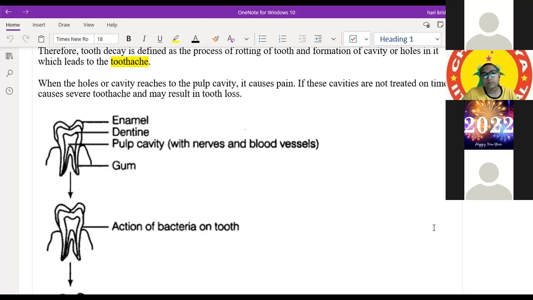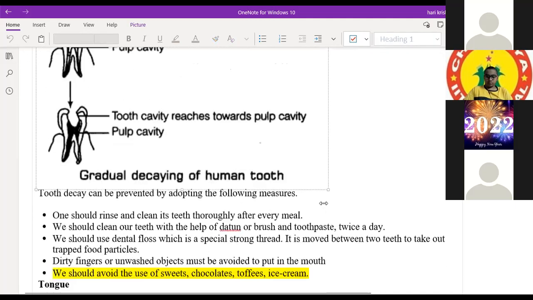Third one. Sir, after eating, we should always gargle. We have to gargle properly after eating to wash our mouth. Okay, so it is a good option to avoid tooth decay. So these are some methods to prevent tooth decay.